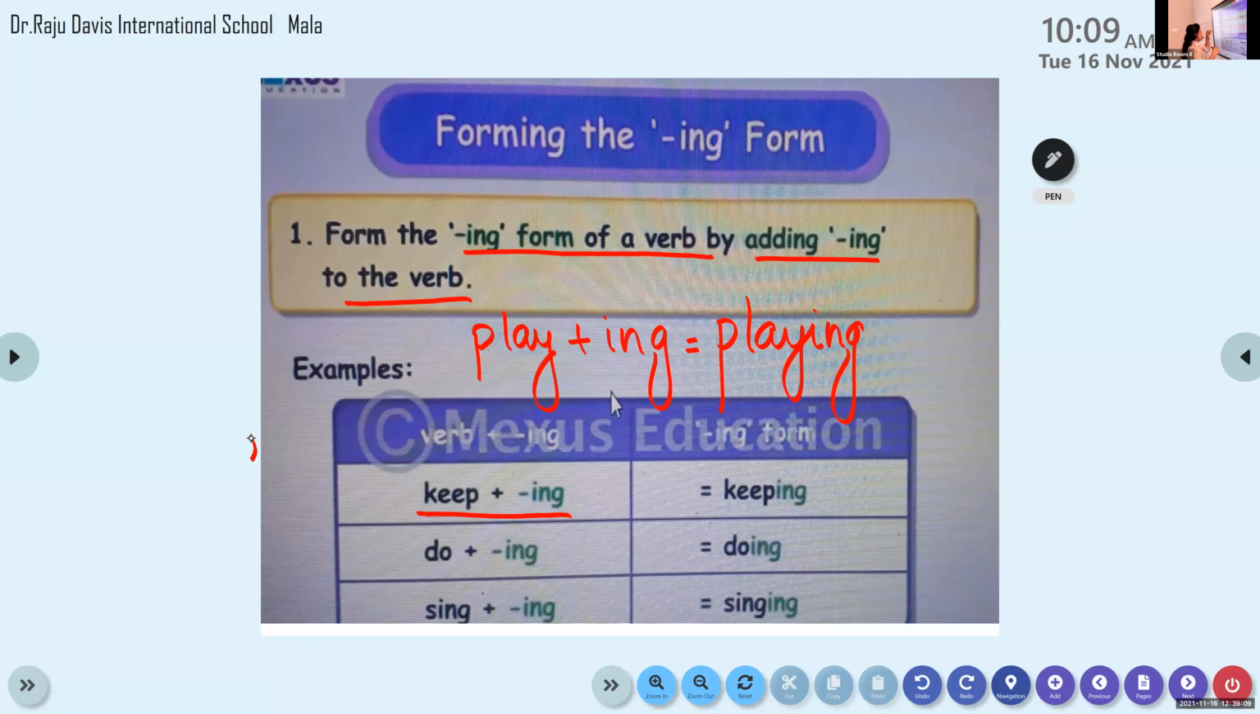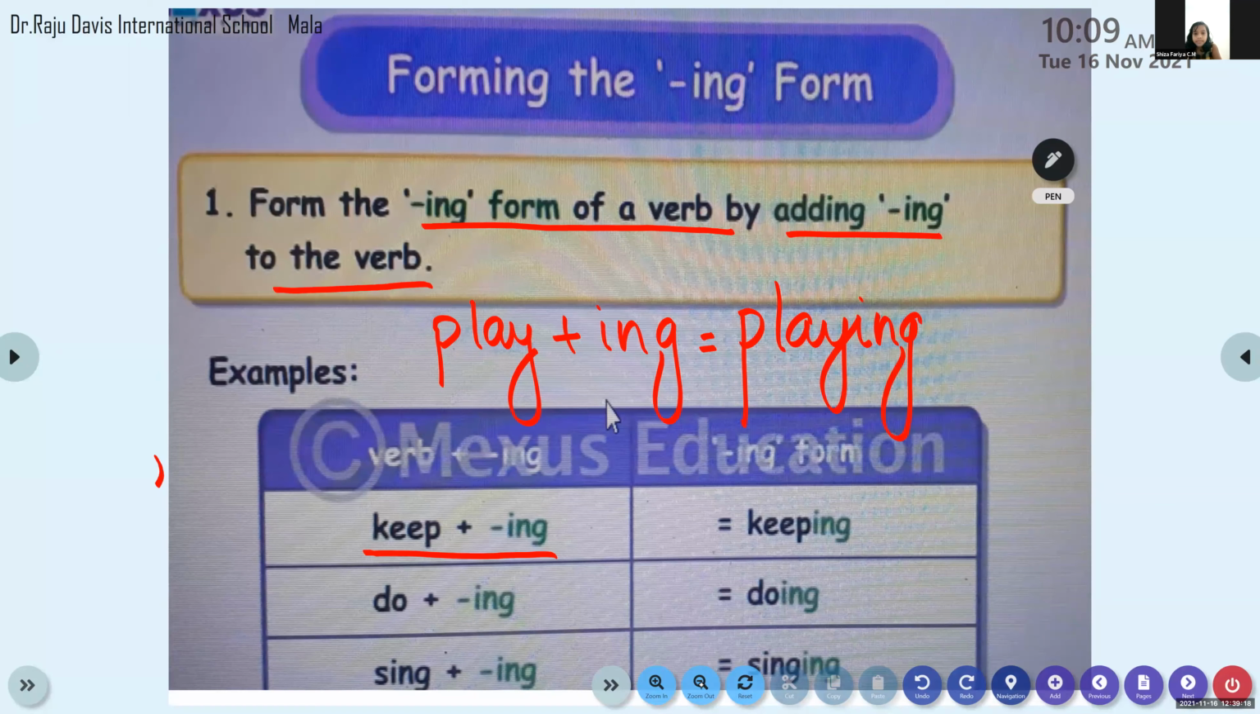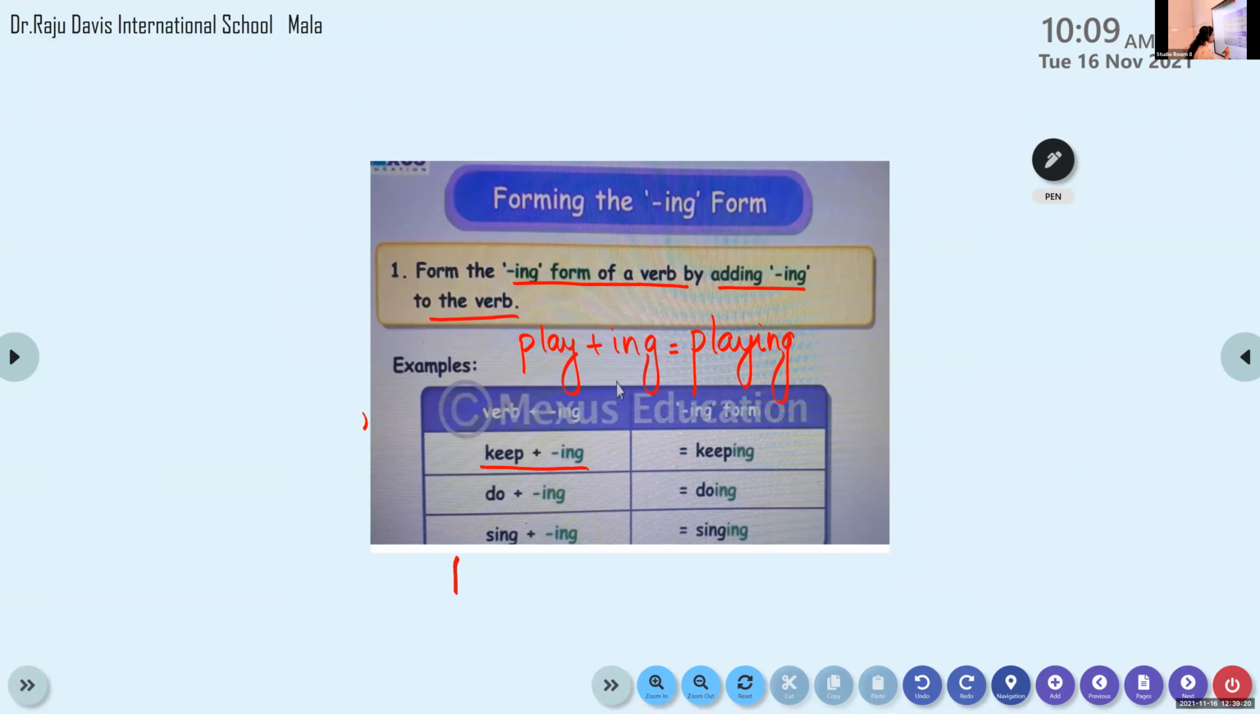Yes, now all of you please write this. Keep plus ing. K-E-E-P. Keep. Plus ing. When you add ing to the verb, there is not much change. What you have to do is the same. Keep plus ing, it is keeping. Okay? So come on, write the word keep.